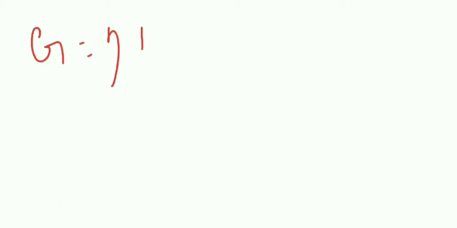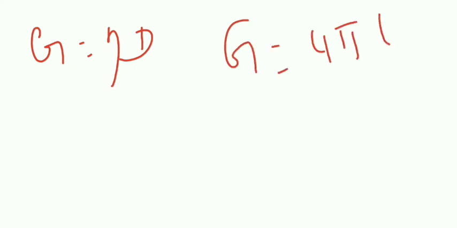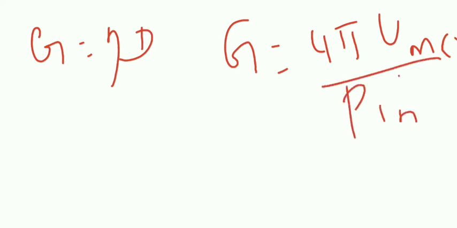So what is directivity? Gain is equal to eta D. Eta they have given, but G we don't know, and we have to find D. So from the given data, we have one formula for G, that is equal to 4 pi U max, maximum radiation intensity, divided by Pin, right?